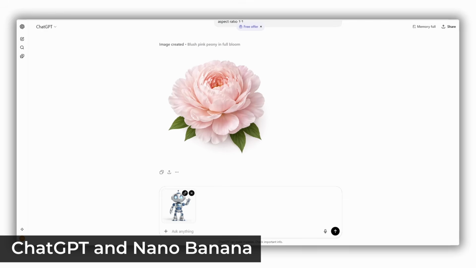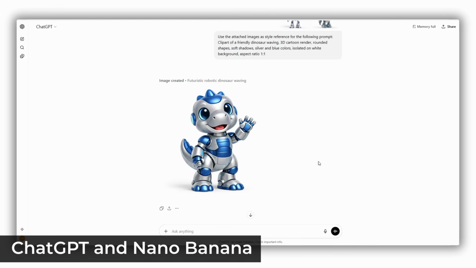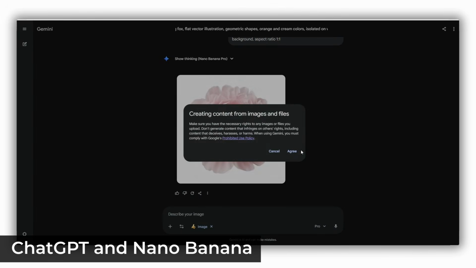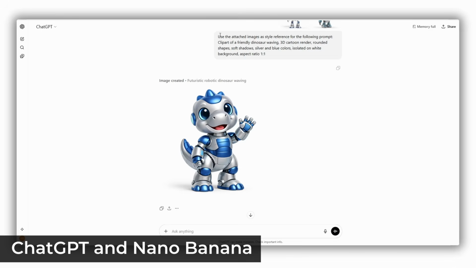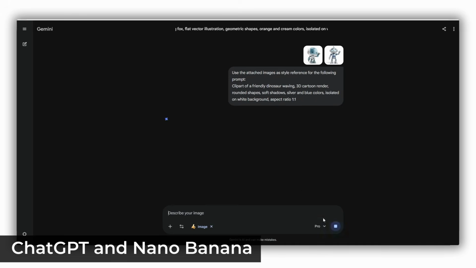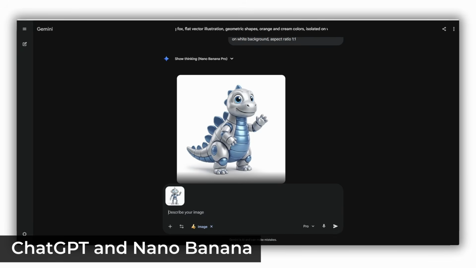In their native environment, both of these tools have features for style and character consistency, but nothing precise or 100% consistent. Everything depends on your ability to write prompts, and even with it, you'll face some randomness, which will be very hard to get rid of. As you can see here, for some reason ChatGPT decided that the robot is part of the art style. At the same time, every person is different, and what suits you will not suit someone else. That's why it's difficult for me to tell if style and character consistency for ChatGPT and Nano Banana is good enough or not. Nano Banana also decided that the robot is part of the art style, so let me